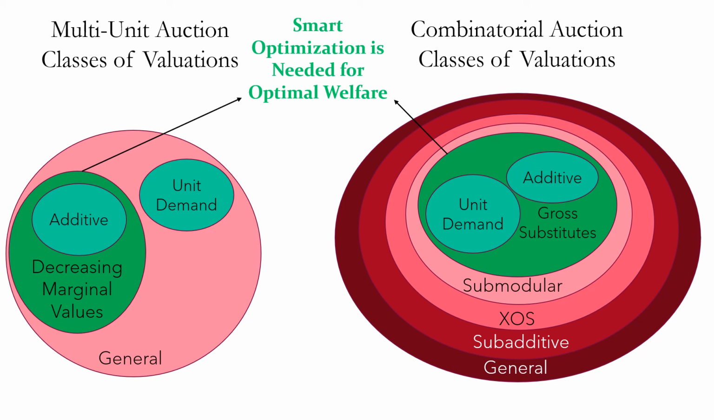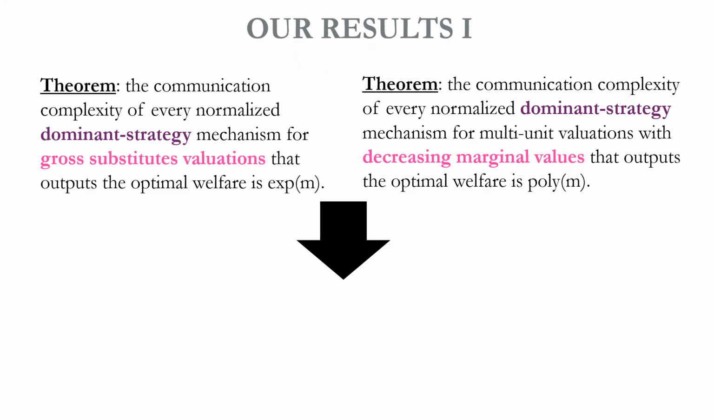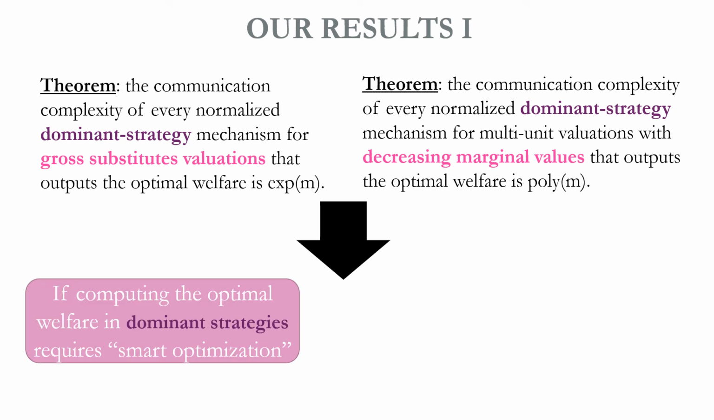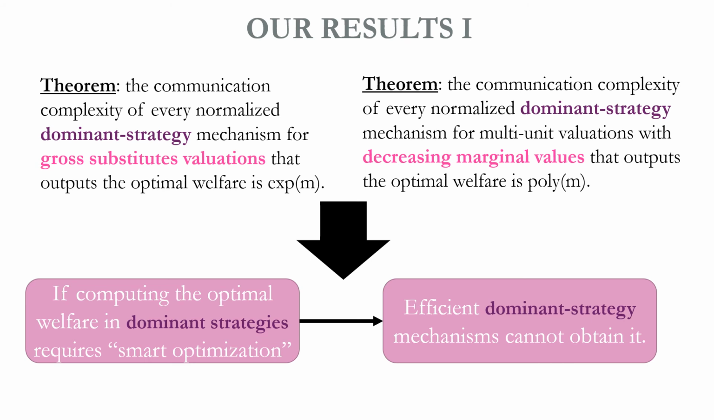For gross substitutes, the optimal welfare can be obtained by an ascending auction, which is also followed by the computation of VCG payments for ex-post incentive compatibility. We have shown that for both these settings, which require a smart optimization procedure, the optimal welfare cannot be obtained by dominant strategy mechanisms. Therefore, both results boil down to the following general statement. If the optimal welfare requires smart optimization, then it is hard for dominant strategy mechanisms.